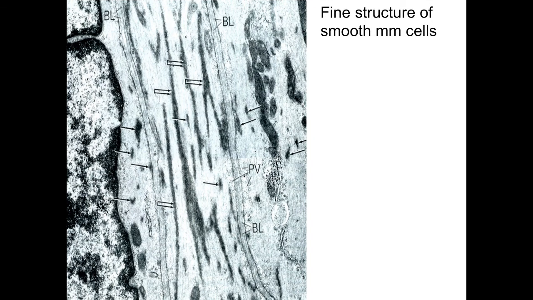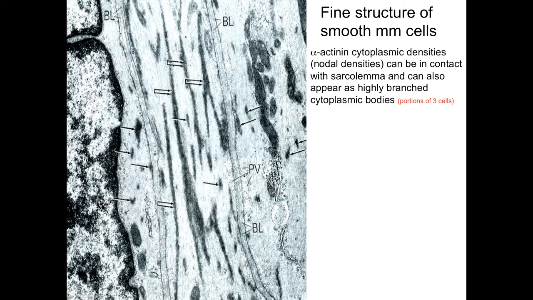Here's the fine structure of smooth muscle cells. There's actually portions of 3 smooth muscle cells here. So there's one smooth muscle cell like this, another smooth muscle cell like this, and a third smooth muscle cell like this third one showing part of the nucleus in the plane of section. Here is the basal lamina between two cells and the basal lamina between these cells, and you can see the cytoplasmic densities highlighted by the single and double arrows.